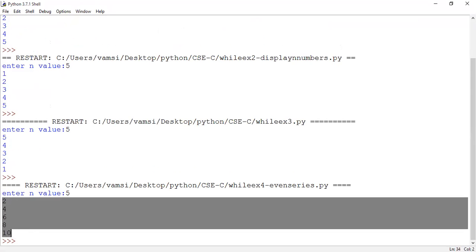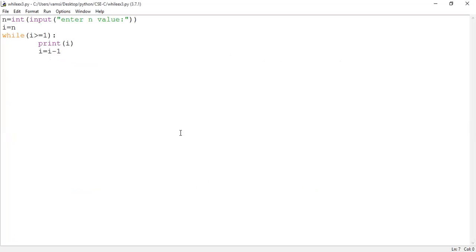Can anyone guess my requirement? Based upon this particular problem, I want to make some modification. Can anyone guess what sort of modification I want to make to this problem statement? Reverse order. Reverse order of even series. That's it, guys. So we will see the logic.